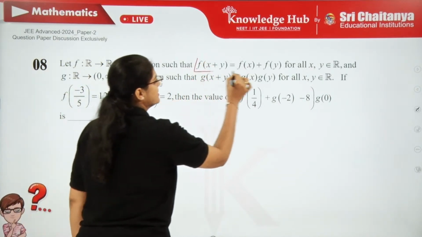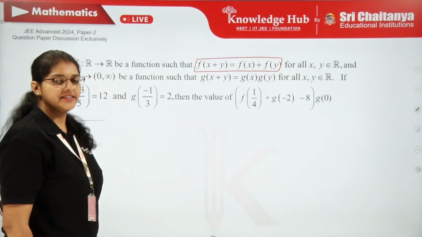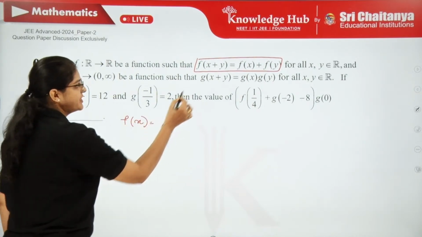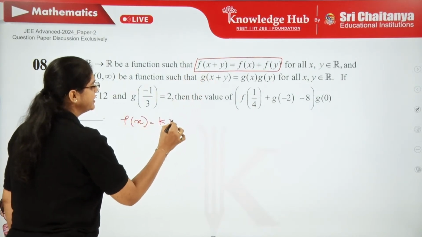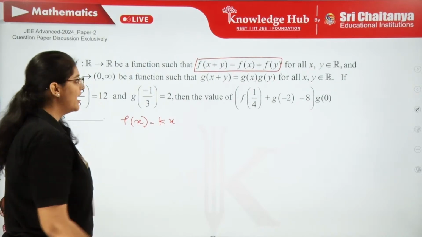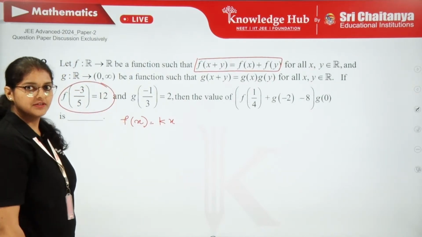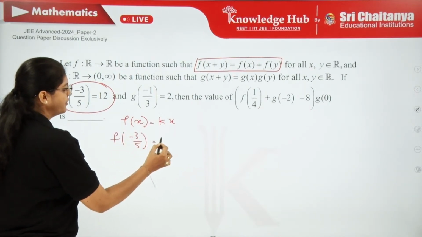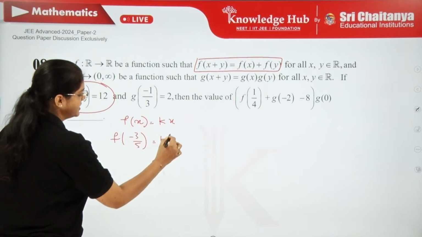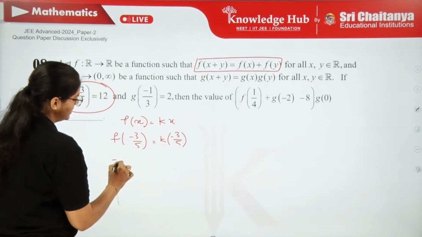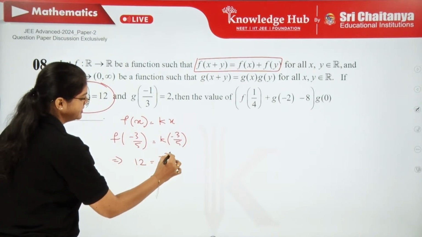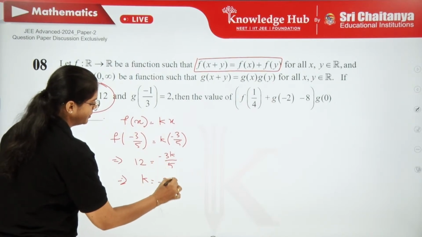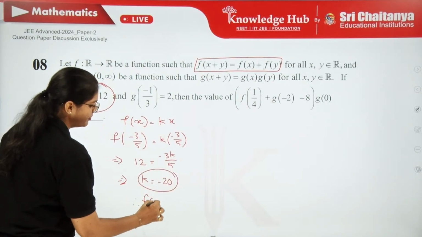So by looking at this equation, what do we understand about f(x)? The function which satisfies this relation is nothing but a linear function, f(x) = kx. And one piece of information is given to us, so let's use that to get k. f(-3/5) is 12, right? So this is given as 12, so -3k/5 = 12. So what is the k value over here? It's -20.